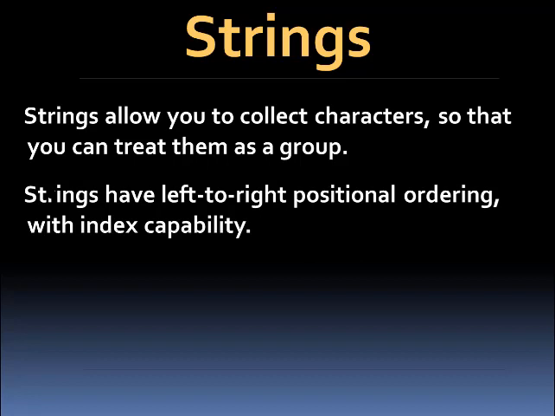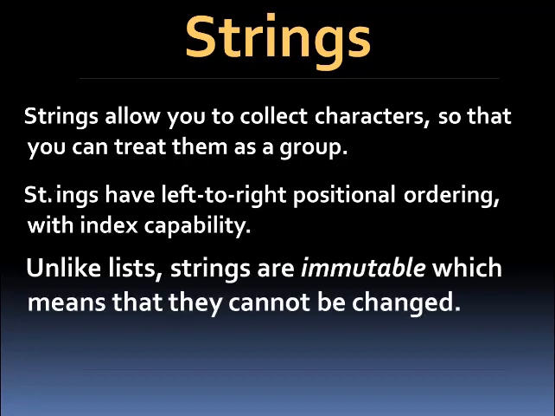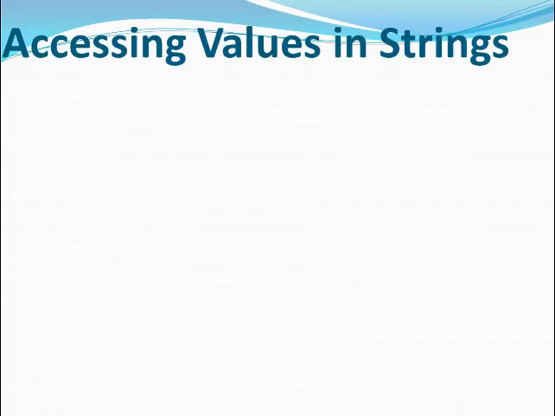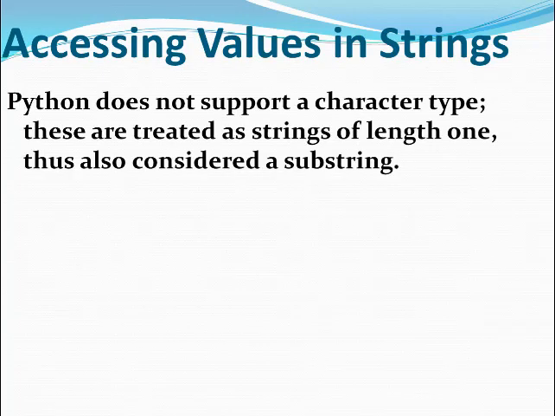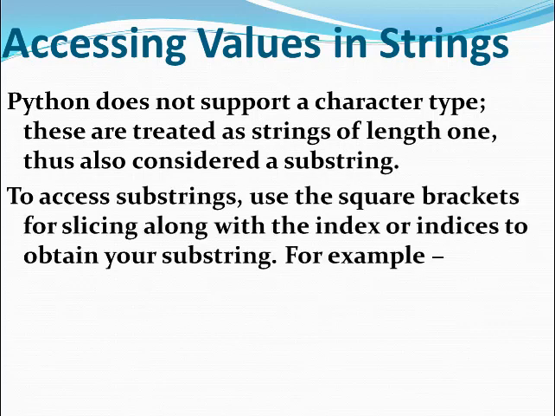Now how will you access the values in the strings? Python does not support a character type. So these are treated as strings of the given length, and substrings also. Even a single character of a string is a string in Python. To access substrings we use square brackets, and for slicing we have to use the indexes, that is from which index to which index we want to slice the string.